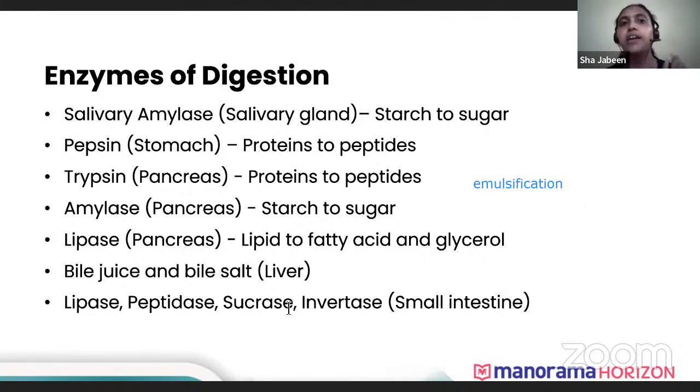Similarly, sucrase breaks down sucrose sugar. Sucrose sugar has two monosaccharides in it, glucose and fructose. So it helps to break down the sucrose sugar. Invertase again helps to break down the sucrose sugar. It also has maltase, which helps to break down maltose. So these are the different enzymes and their functions. Whatever enzymes are present in the small intestine actually help in the final breakdown, in the formation of simple molecules. Hence, we say that complete digestion takes place inside the small intestine. Okay, so is it clear?